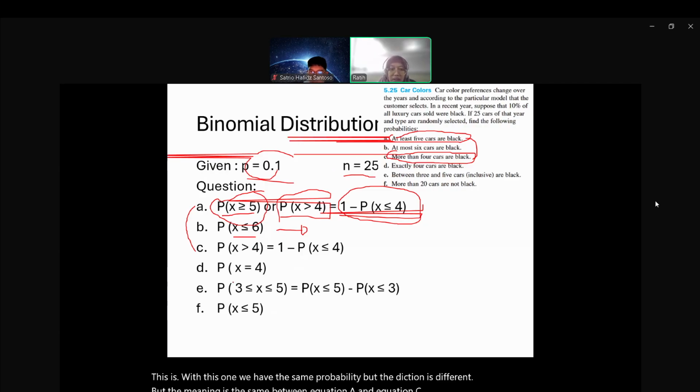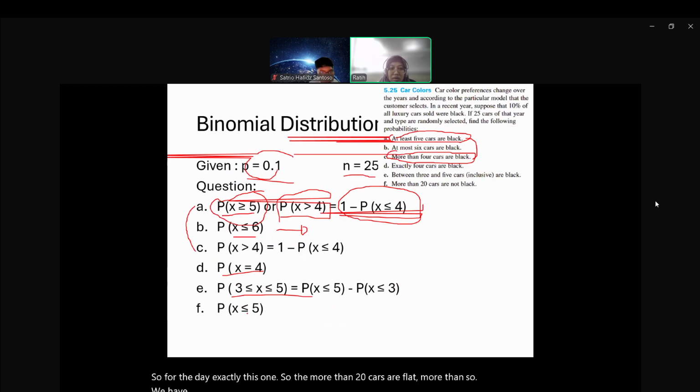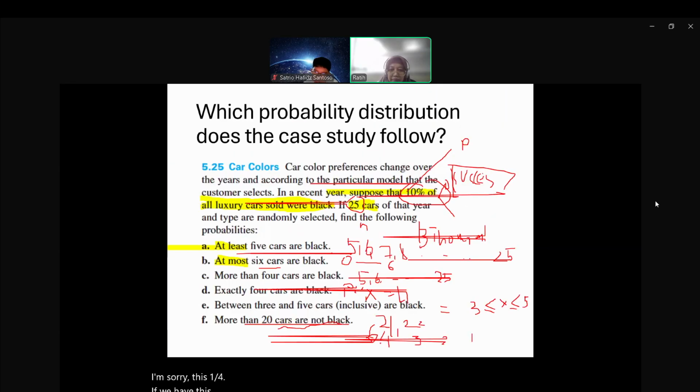So for D, exactly this one. So more than 20 cars are black. More than, so we have, I'm sorry, this one, 4. If we have this one, so for more than 20 cars, so 4, 3, 2, 1.